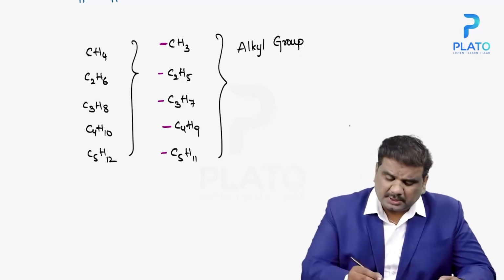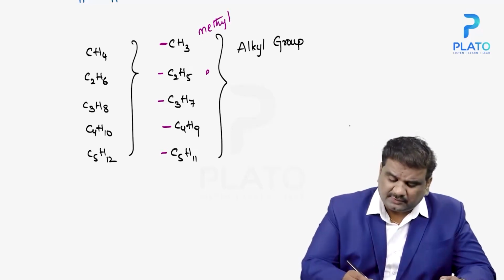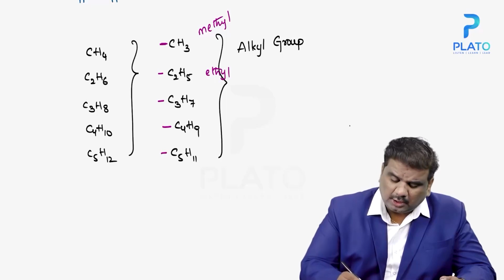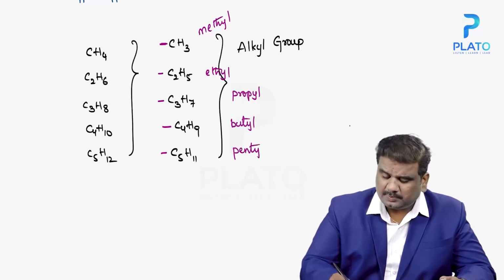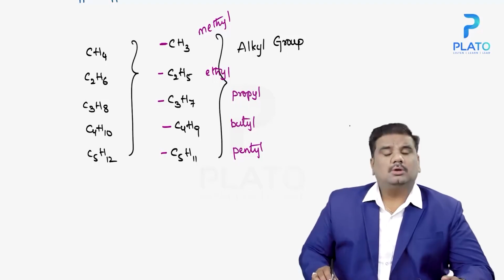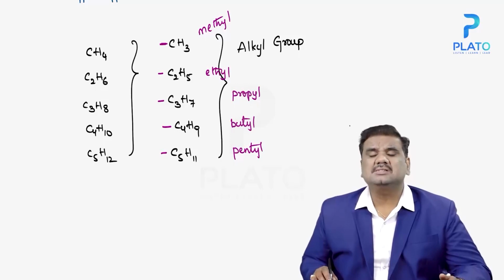So you call this particular one methyl. CH3 is read as methyl. C2H5 is read as ethyl, C3H7 is known as propyl, this is known as butyl, and this is known as pentyl. So any particular alkane from which you are removing hydrogen, that is referred to as alkyl.